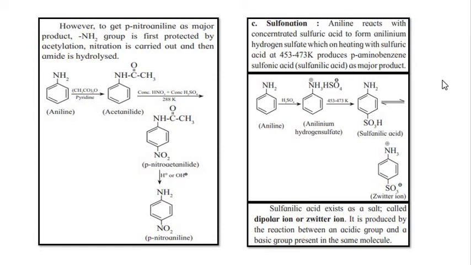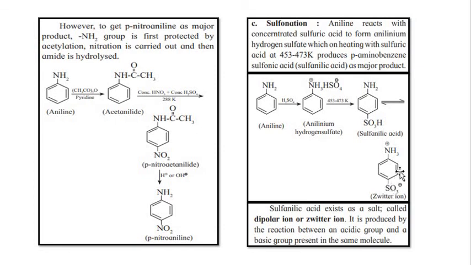Sulfonation. Aniline reacts with concentrated sulfuric acid to form anilinium hydrogen sulfate, which on heating with sulfuric acid at 453 to 473 Kelvin will give you para-amino benzene sulfonic acid. First, this aniline will take up this sulfuric acid and it will give you anilinium hydrogen sulfate salt, and on heating you will get sulfanilic acid, and one of its forms is also zwitterion.